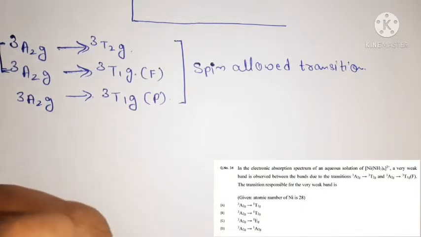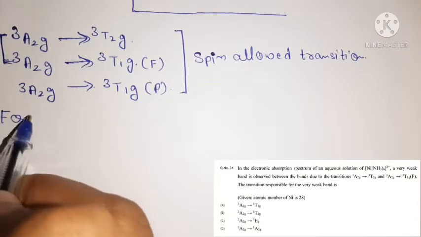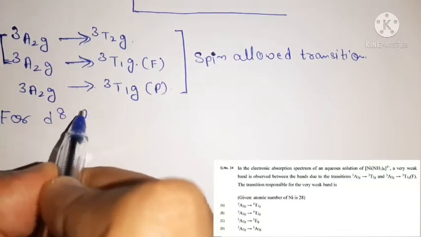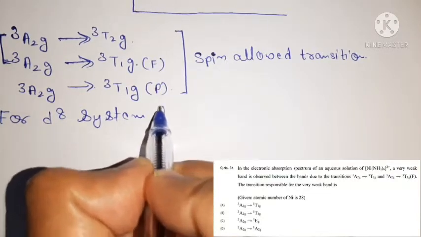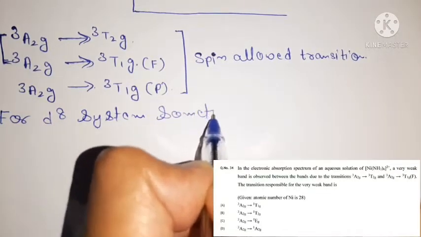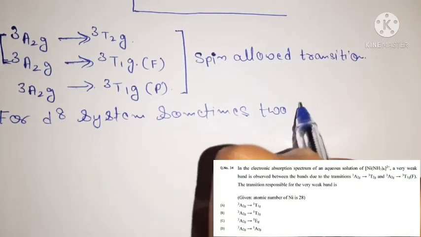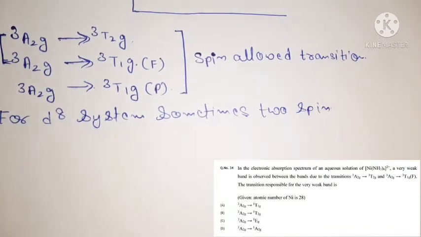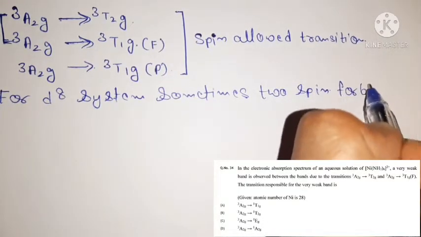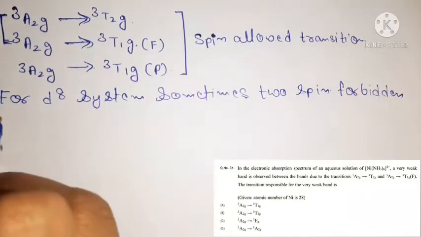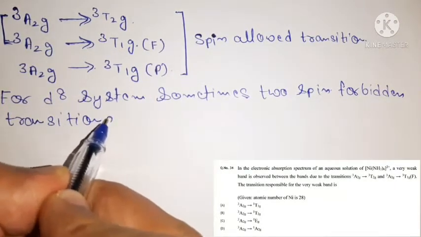So here I write that for a d8 system, sometimes two spin forbidden transitions are also observed.